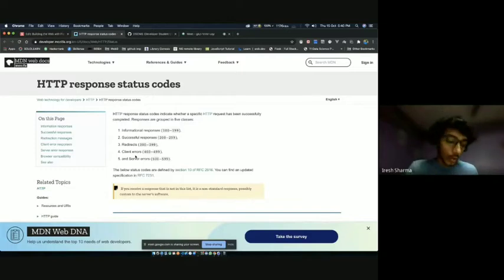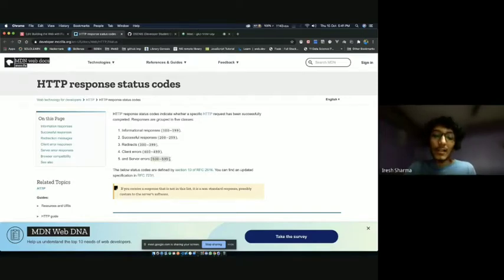Let's say you send me a GET request to get a user's data. But for getting user data, I tell you that you have to send me the user ID, and you don't end up doing that. That means you sent a bad request. So that is a client-side error, and bad request is actually 400. So status code 400, that exact number, means a bad request.